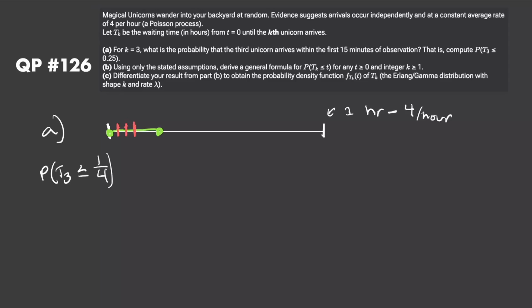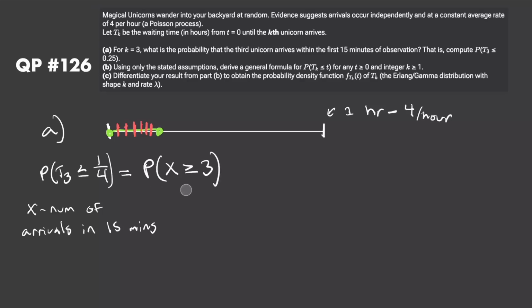And then obviously after my third unicorn comes, I can have any number of unicorns that also come within this first 15 minutes. So just like in QP111, if we let x be the number of arrivals within the first 15 minutes, then we can relate this to the Poisson, because x is going to be Poisson distributed. All you have to do is realize that the probability that the third unicorn comes within the first 15 minutes is basically the same as the probability that at least 3 unicorns come within the first 15 minutes. So the probability that x is greater than or equal to 3. For instance, if I have 10 unicorns come within the first 15 minutes, then yes, the third one still came. If I have 1,000,000 unicorns come within the first 15 minutes, then yes, the third one still came within the first 15 minutes, obviously.